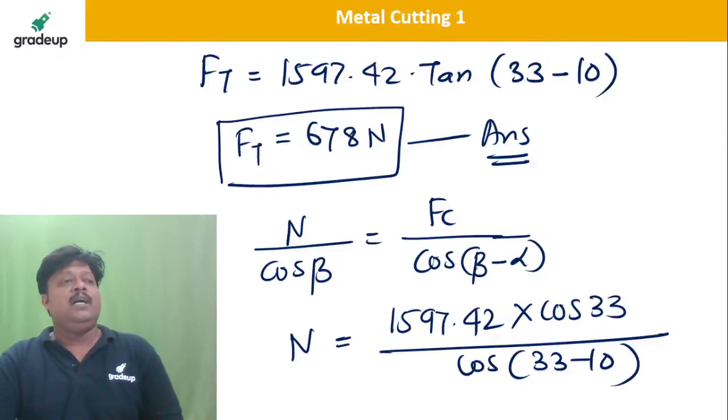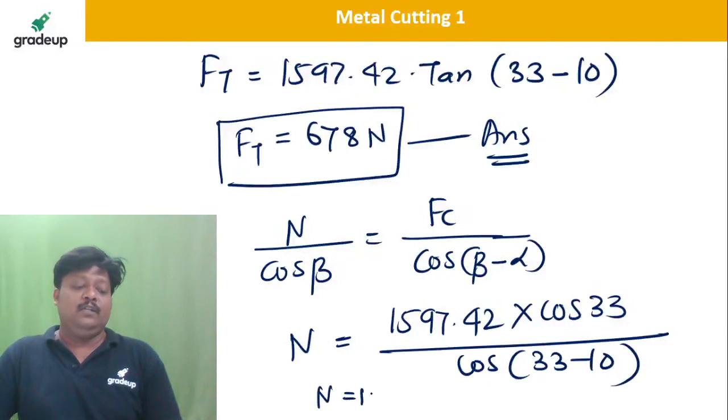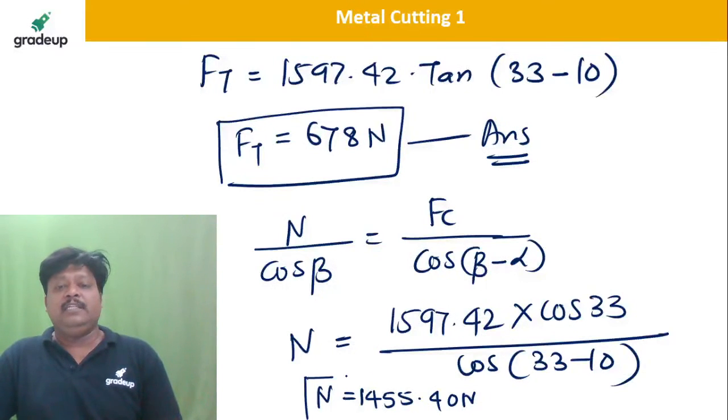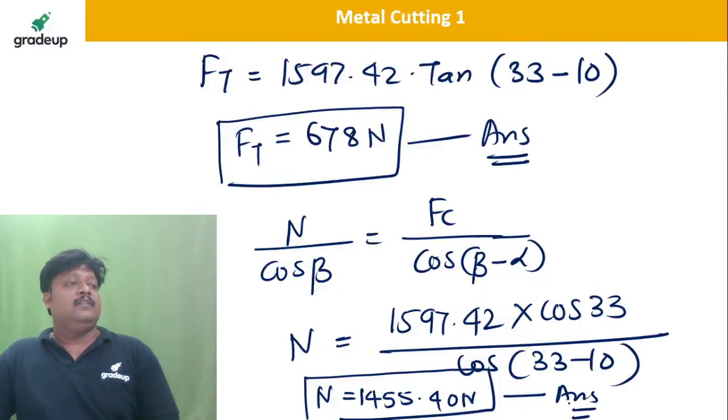Akhilesh, Kumar, who is calculating? Is anybody calculating here? So the N value I am getting is 1455. Please check it out. Yes, 1455, that is correct. N is equal to 1455.40 Newton. Akhilesh, let me know whether it is right or wrong. Yes, excellent, Akhilesh. Right.